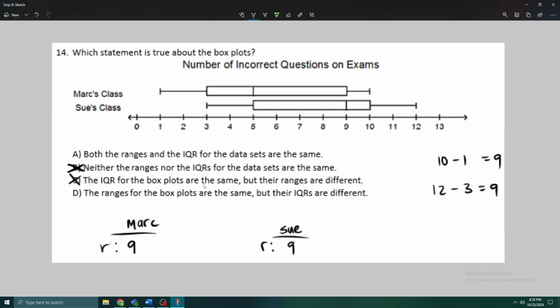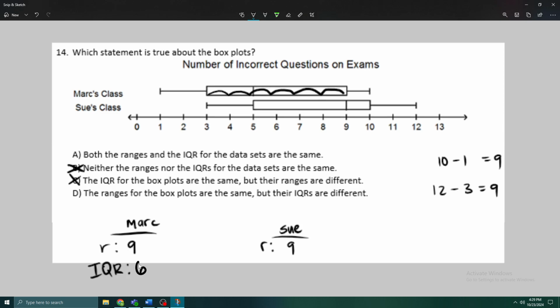And similar with C. C is saying their ranges are different. We know that's not true. We know that they're both 9. Right? So it's between A or D. And let's find the IQR. So let's see. We go 1, 2, 3, 4, 5, 6 for Mark's class.